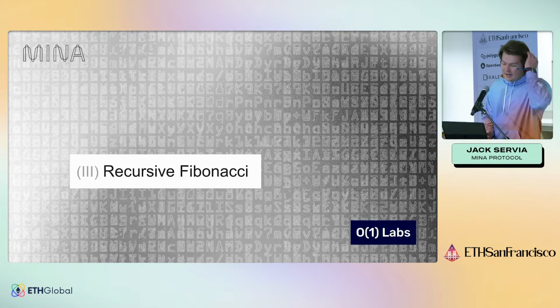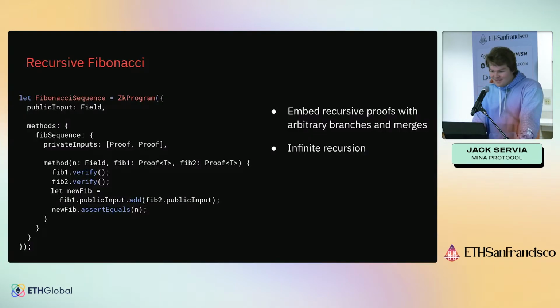This is cool, but what else can we do? Well, we can make it recursive, and this is something that's unique to the way that Mina works, and to our proof system, at least right now. And this is that our zero knowledge proofs can actually be passed as arguments into other zero knowledge proofs and validated inside of those zero knowledge proofs efficiently.